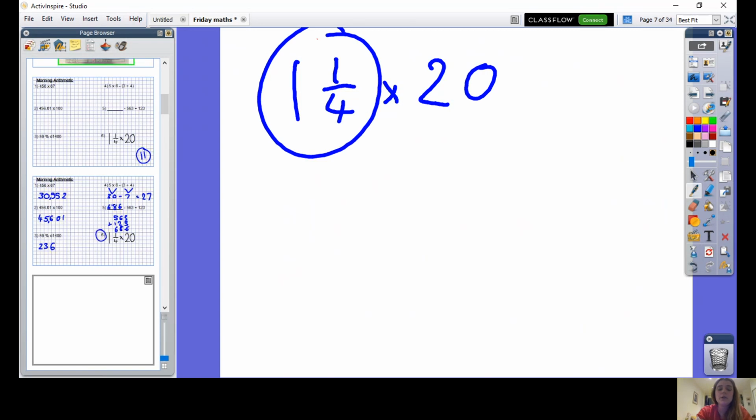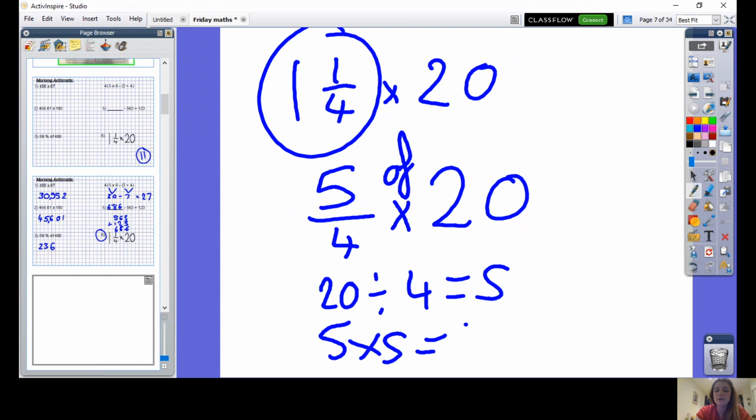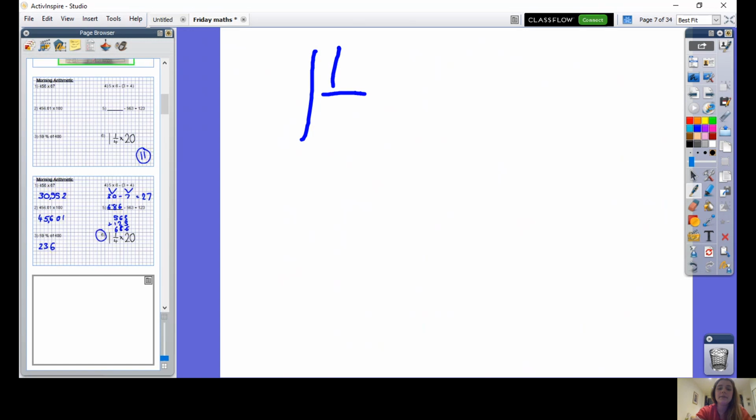You could have converted 1 1/4 into a top-heavy fraction, that's 5/4, and times it by 20. You could have then remembered that times means of. 20 divided by 4 is equal to 5. And then 5 times 5 is equal to 25. That's your second way.